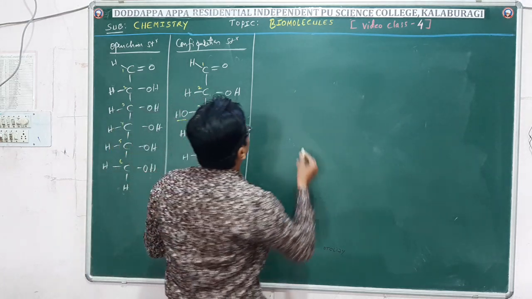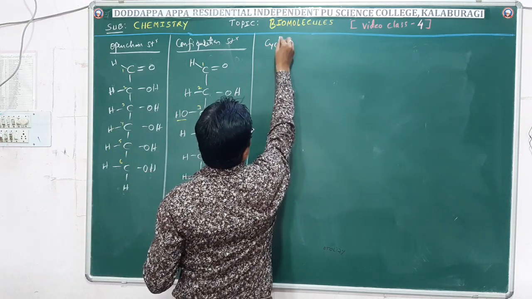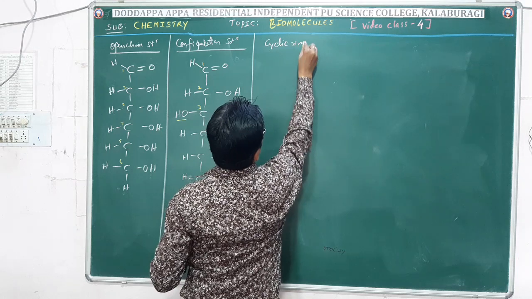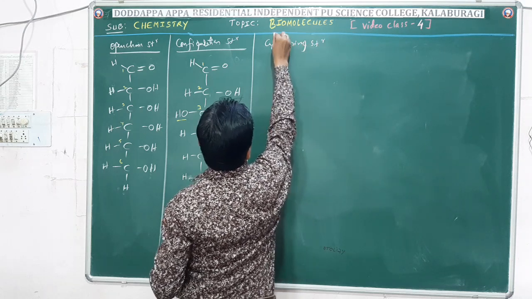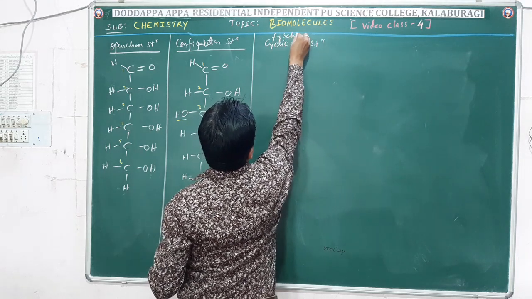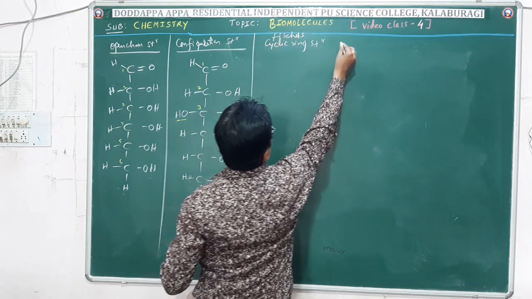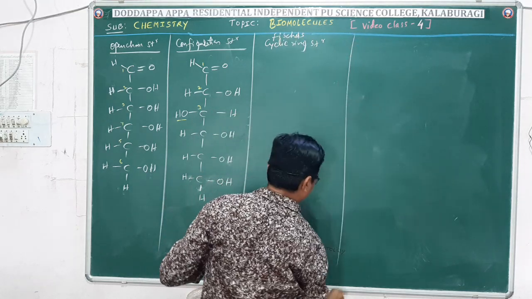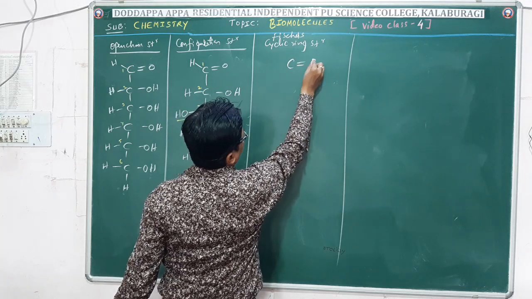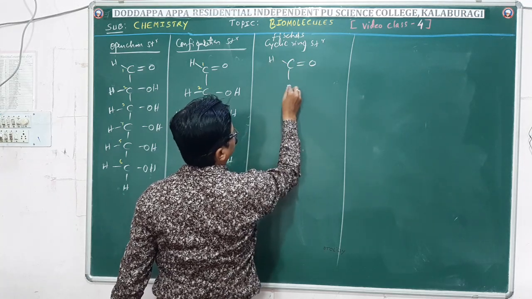The another one is cyclic ring structure, that is Fischer's cyclic ring structure. See, C double bond O, H.